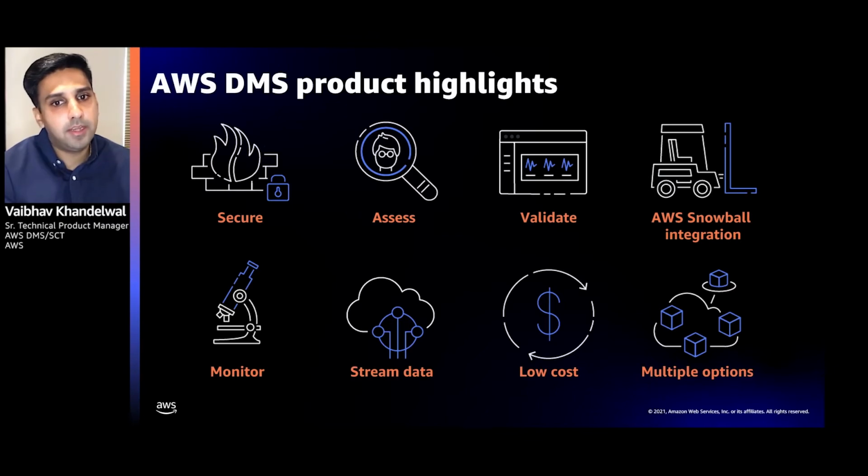Let's look at some of the DMS product highlights. Security is of the highest priority, and DMS uses all of the AWS security best practices in terms of VPC security. In terms of compliance, we are PCI, FedRAMP, SOC compliant, to name a few of our compliance certificates. All the data stored is encrypted using KMS keys. We have the ability to validate the migration before it even starts, as well as validate the migration as it runs. So before it starts, you can look for unsupported data types.